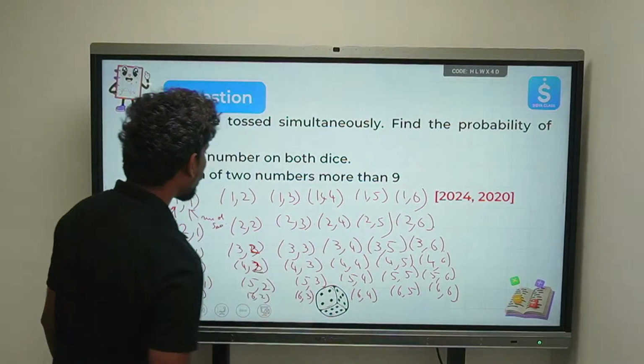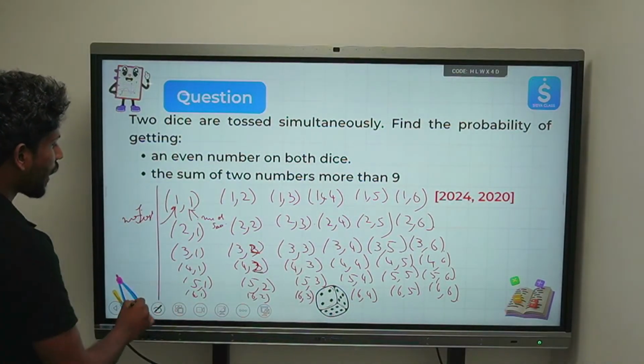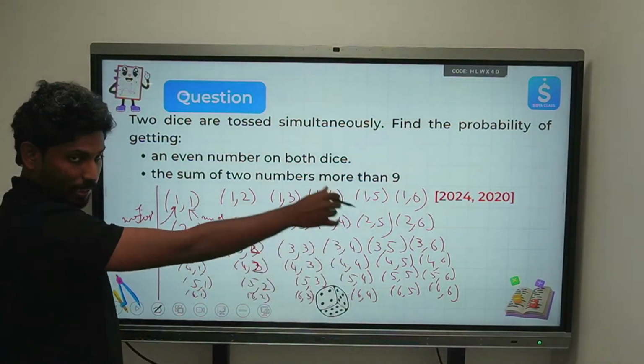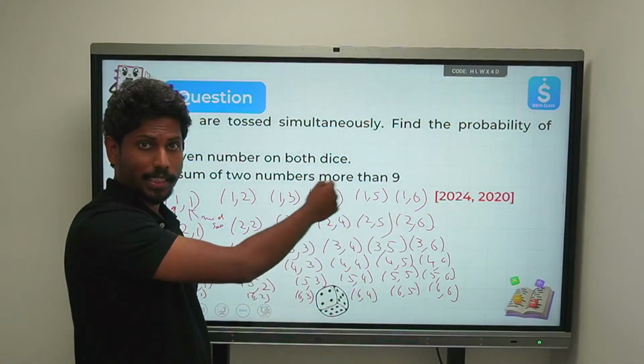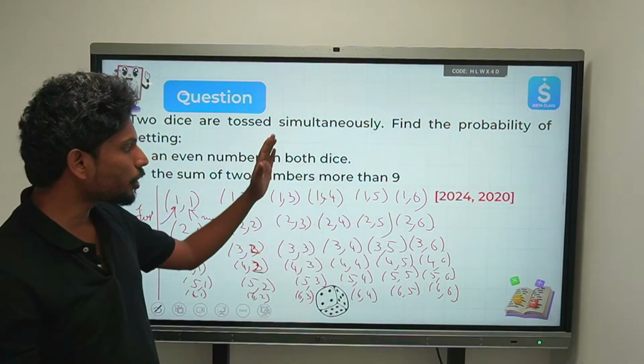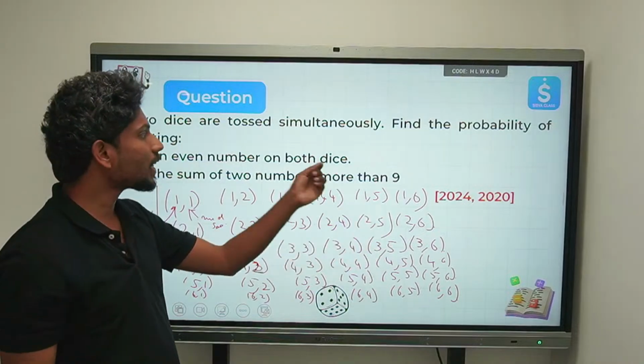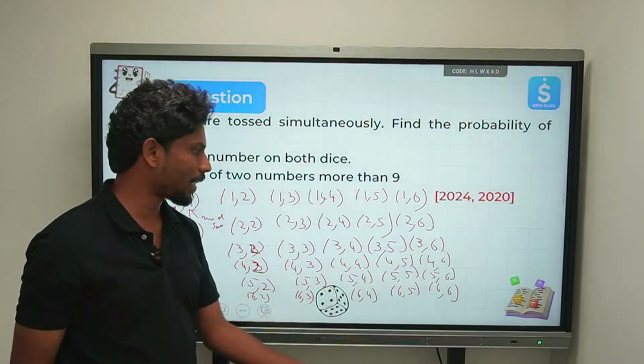So can you tell me how many total outcomes we have? That is 6 into 6. There are totally 36 outcomes in this experiment, right? These are the total number of outcomes that this experiment of rolling two dice has, right?